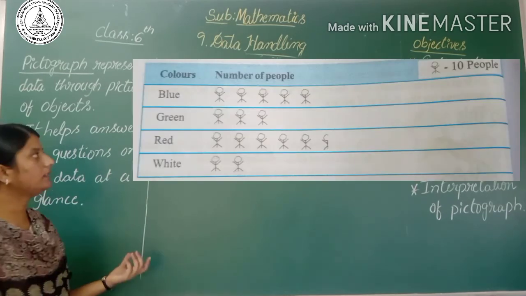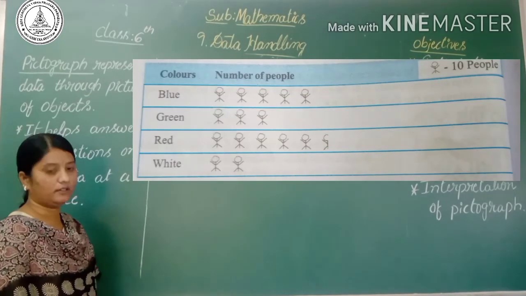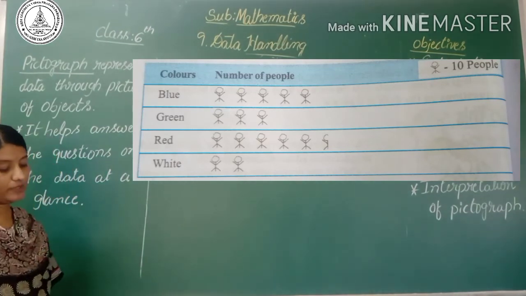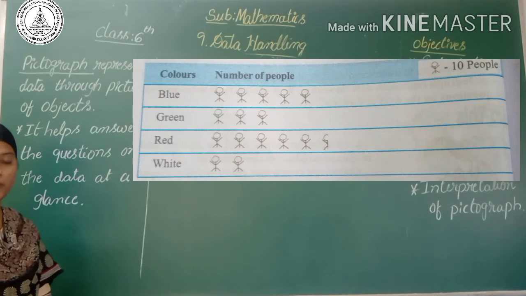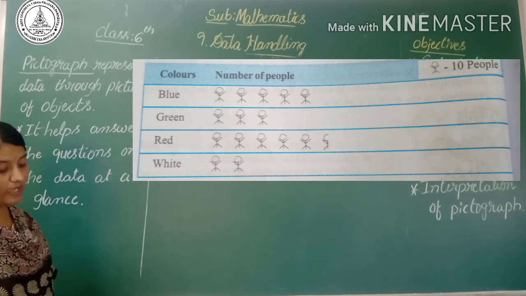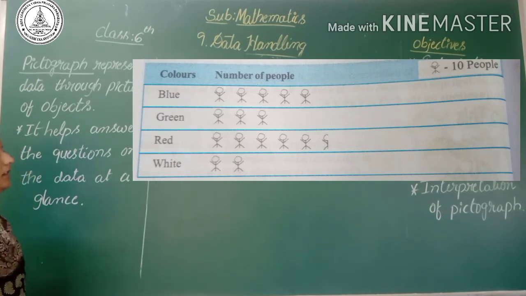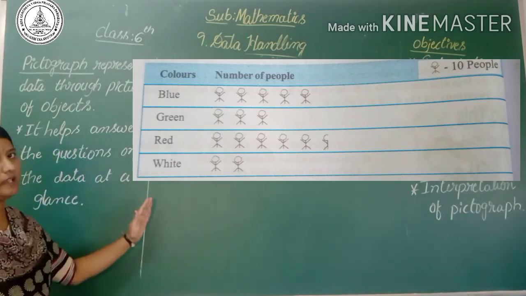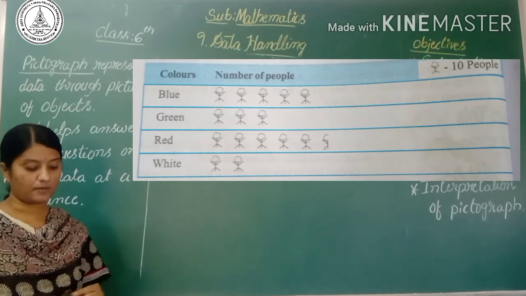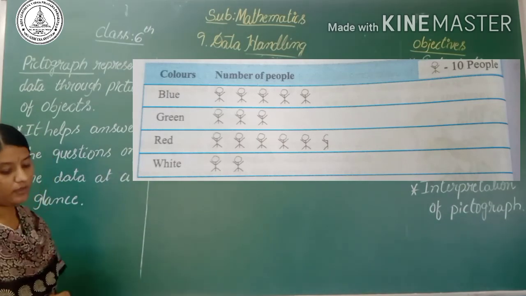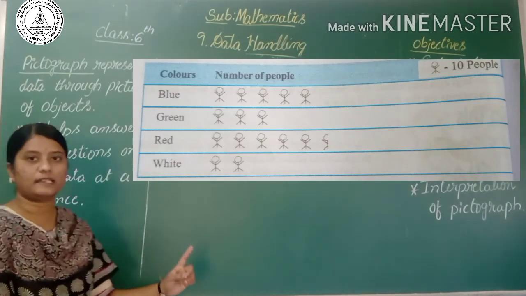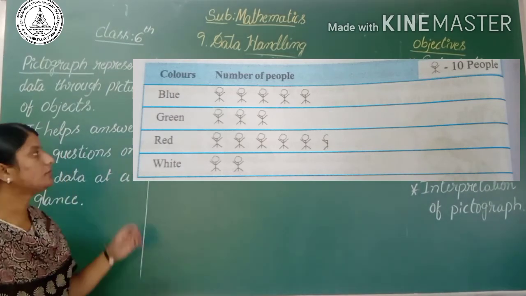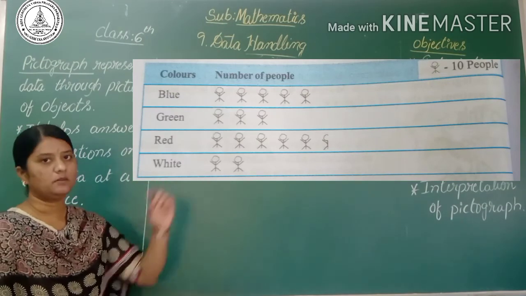Yes, you can see here another example. It is a pictograph. The colors of fridges preferred by the people living in a locality are shown in the following pictograph. Here they have given the names of colors and the number of people. One picture indicates 10 people, right? So here one picture indicates 10 people.